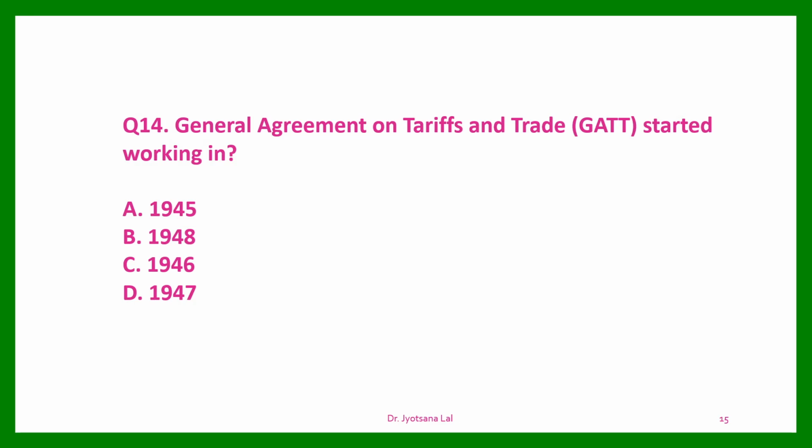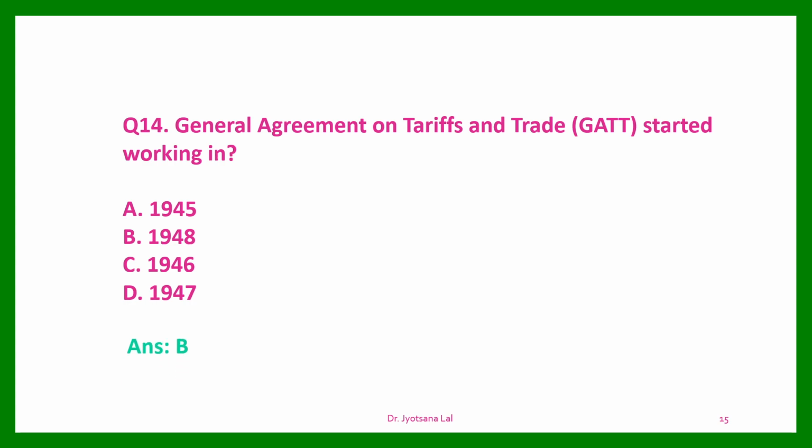Question number 14. General Agreement on Tariffs and Trade started working in. This question is related to the WTO chapter. So GATT, when was GATT established? You must know that GATT is the international legal arrangement that deals with international trade. This organization was established in October 1947, and it started working from 1948.